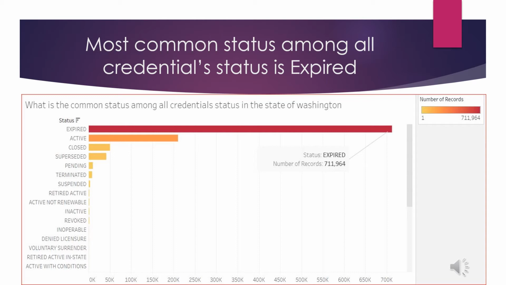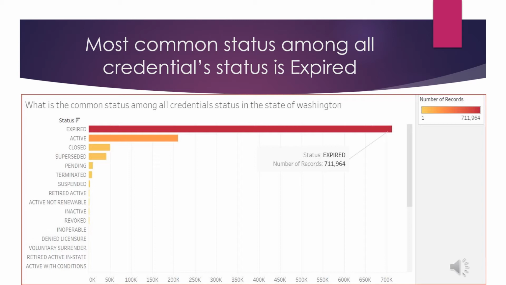I followed similar steps as for the first two questions in order to answer this question. As you can clearly see on the graph below, my analysis showed that the most common status among all credential statuses is expired.